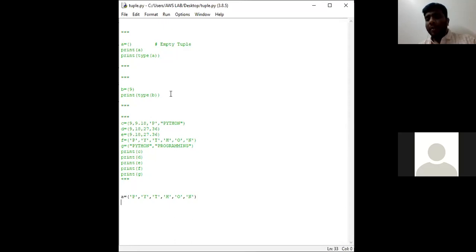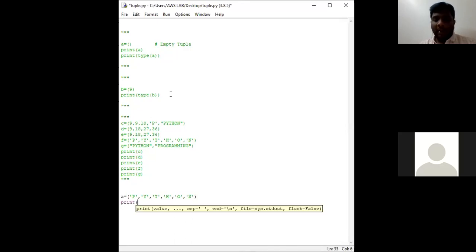Okay, 4 points. First point is using index operator. Second point is about negative indexing, positive indexing and negative indexing. Third point is about index error, and the fourth point is about type error. These are the 4 points need to be remembered. Now we can see how can we access an element.